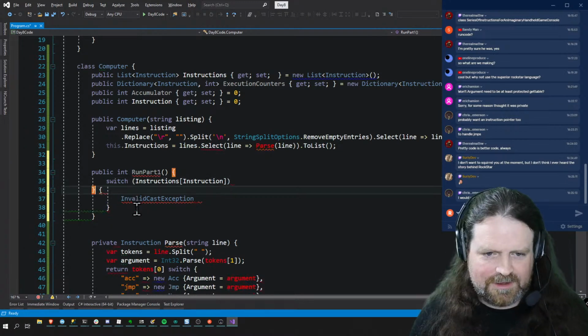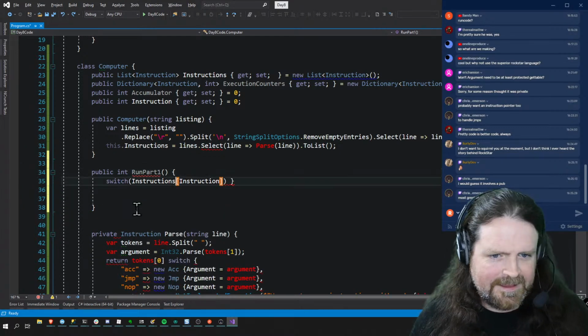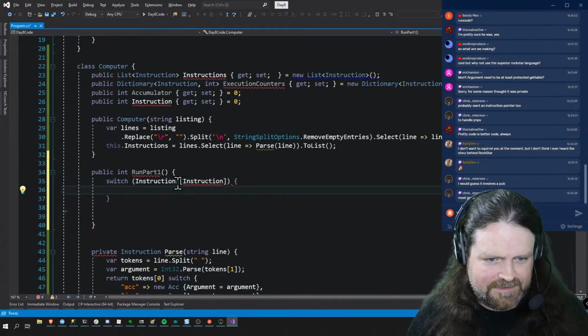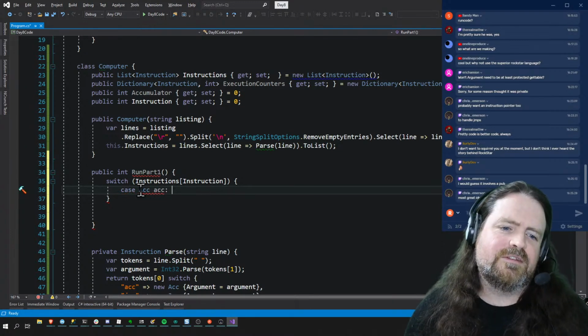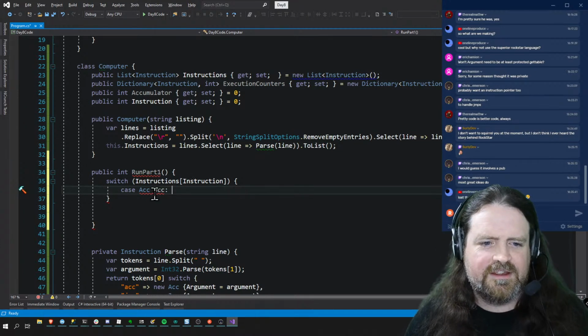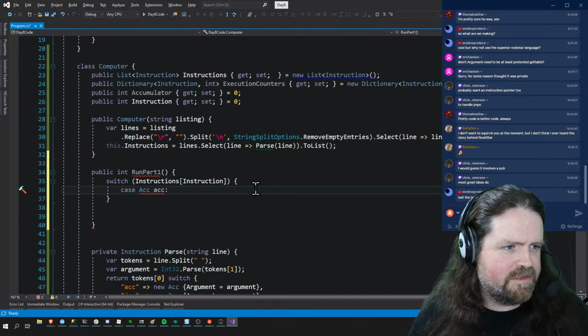So we're gonna use another nice pattern matching thing we got built into C#. Switch on that of that. Yeah, that's fine. Case ack. So what this is going to do is that if the instruction is an instruction of type ack, it is going to initialize ack with that for us.